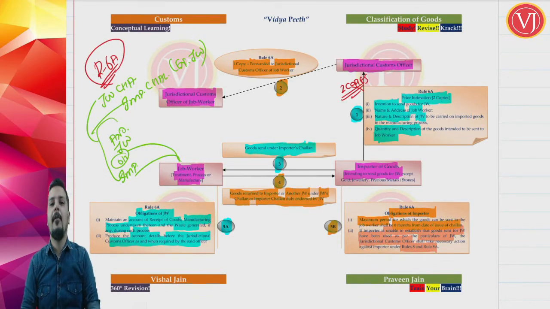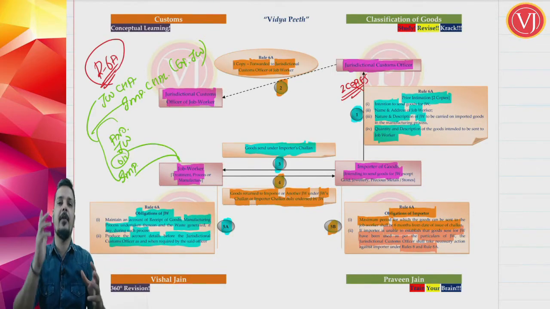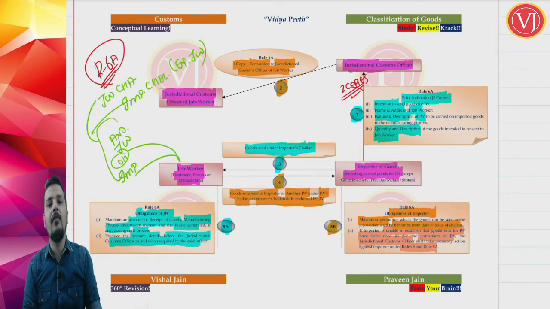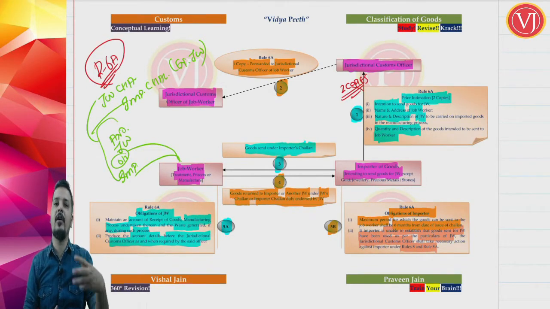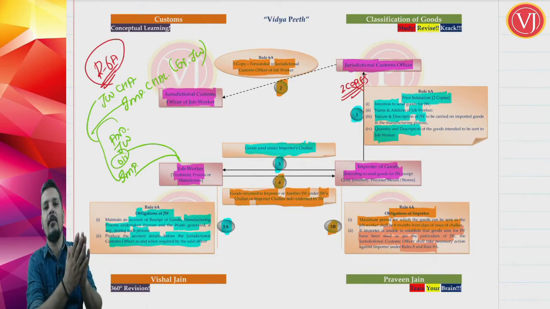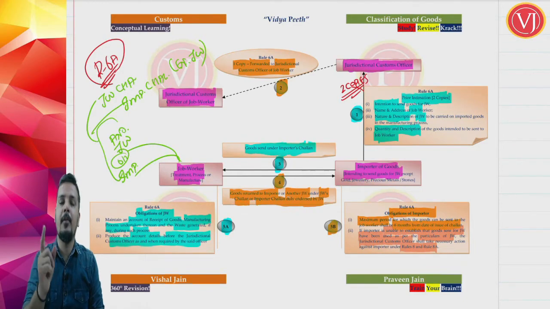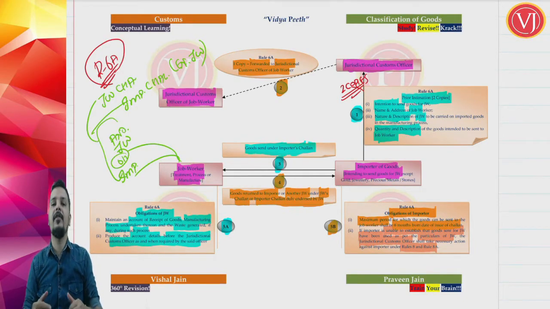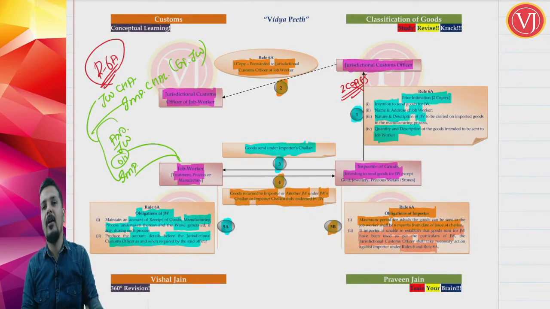Point number 1. Point number 2, the importer should make sure that whenever he is giving the goods to a job worker, the job worker is doing the work that was expected from him and that was given as information to his officer. If the job worker is not doing the work that was promised, or the goods are never returned back, action will be taken against the importer for the duty. So the jurisdictional officer will take action against the importer as per rule 8 and rule 8A, which we are going to discuss, and not on the job worker.